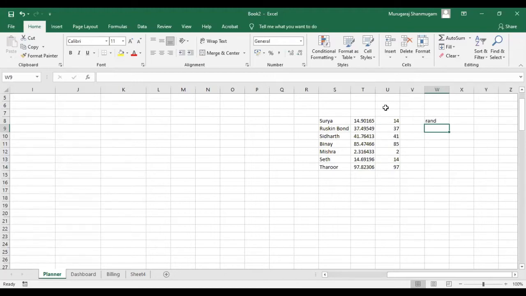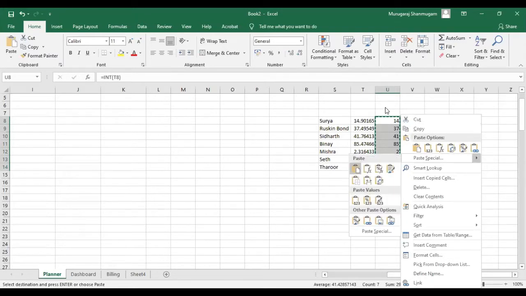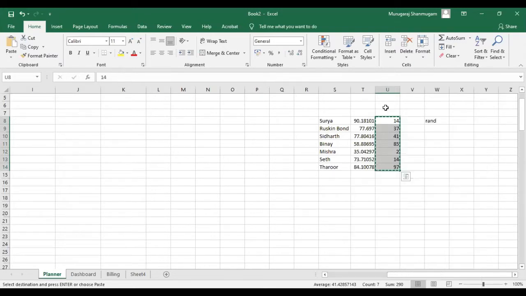So I just wanted to fix it. I've created a number of chapters here, but I don't want this to change. So what I'm going to do is copy this and paste it with paste special, with values. You can see that these numbers have been fixed. I'll explain that a bit.